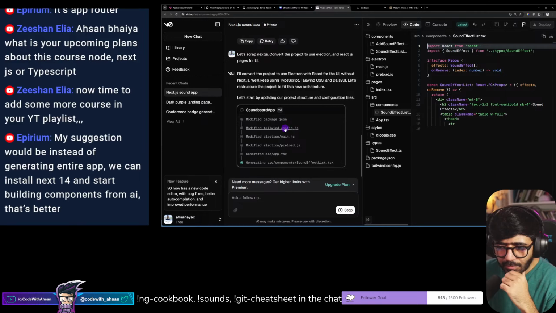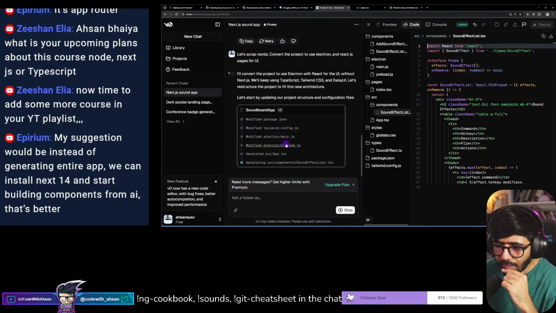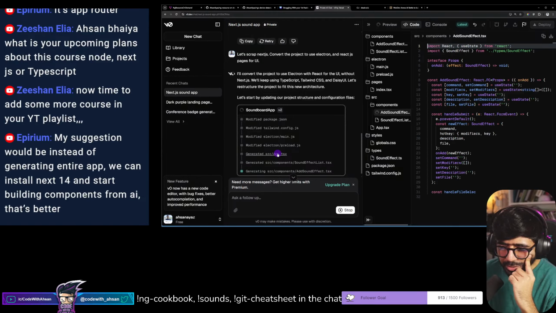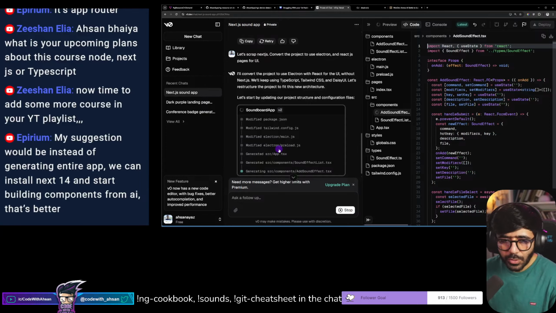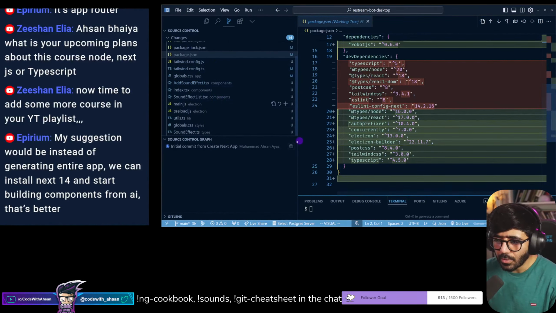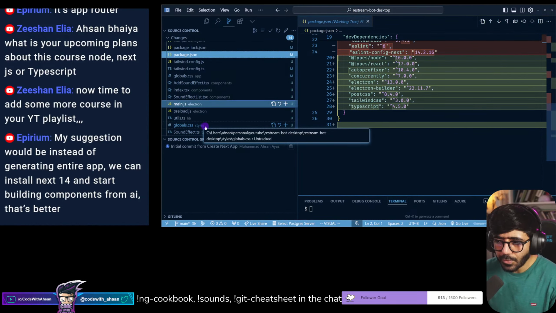Modified package JSON, modified Tailwind, Electron main, Electron preload, source app TSX. I think it should also be able to delete a bunch of those files as well. And what we should have done before? Commit, which we did not. And now I'm really confused on what's happening.